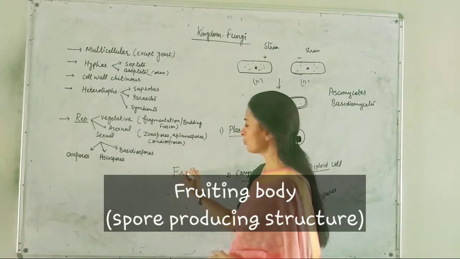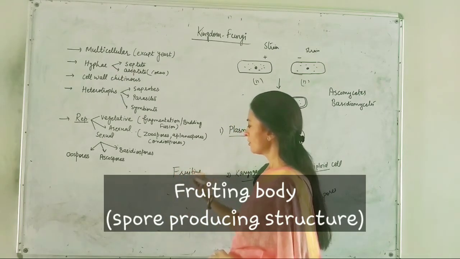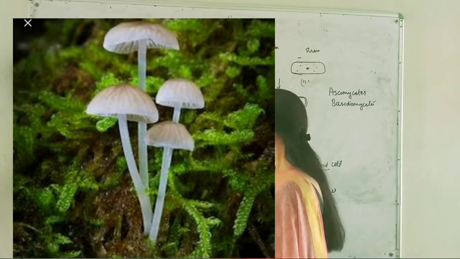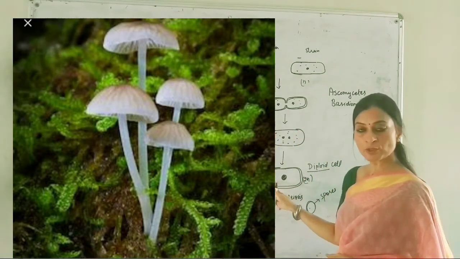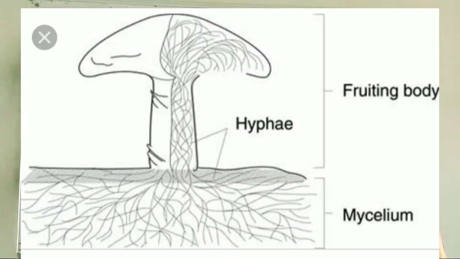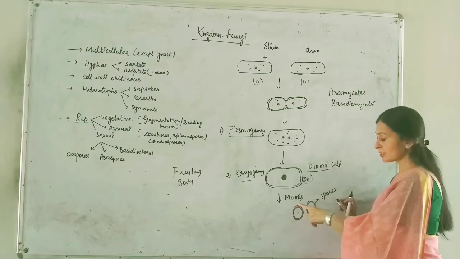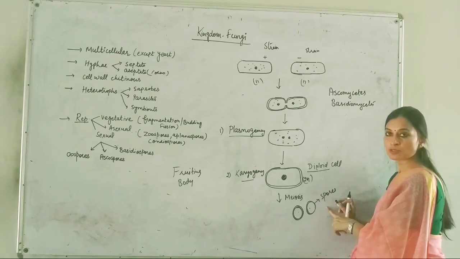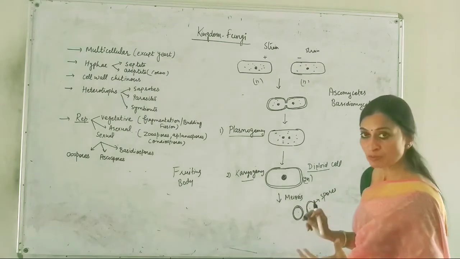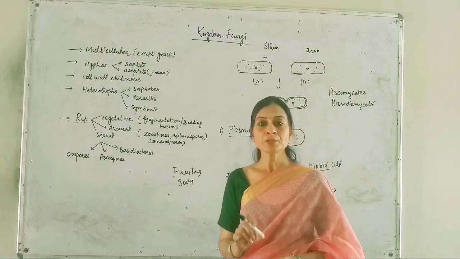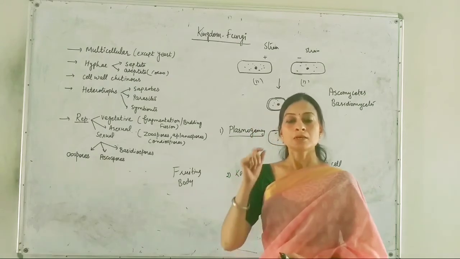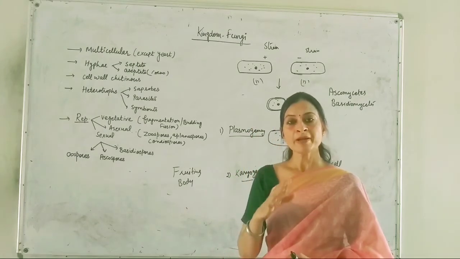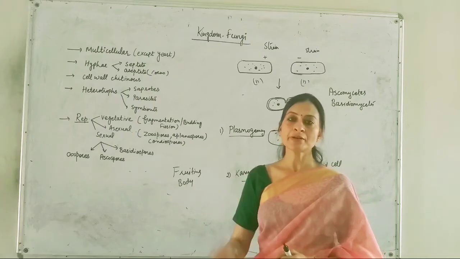The fruiting body will then produce these haploid spores by meiosis. The function of the fruiting body is to produce haploid spores by undergoing reductional division.